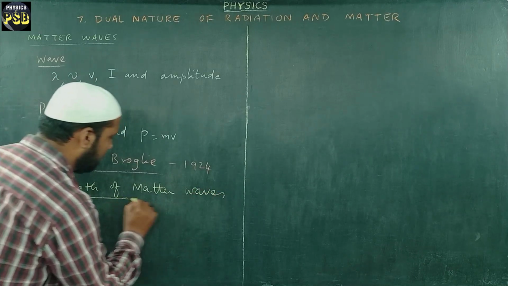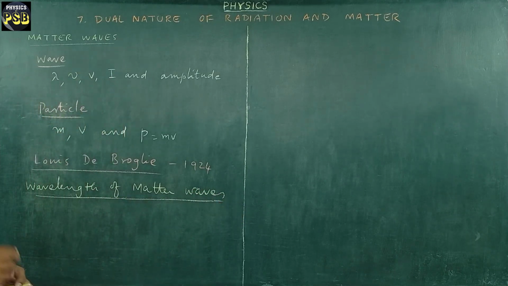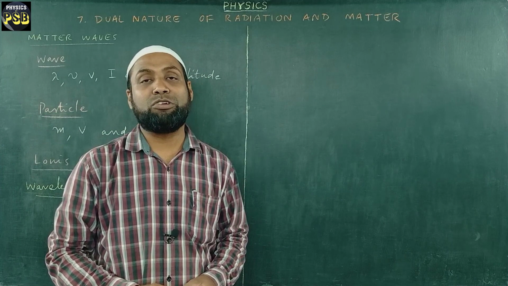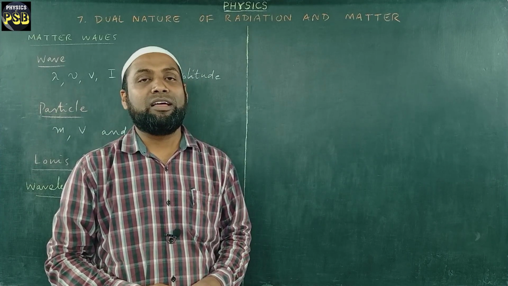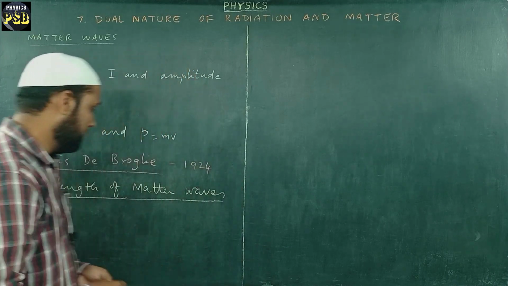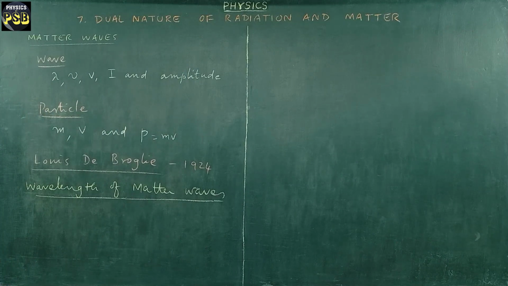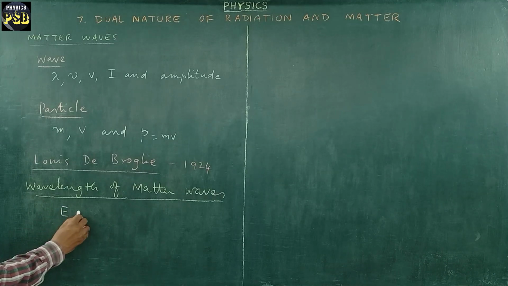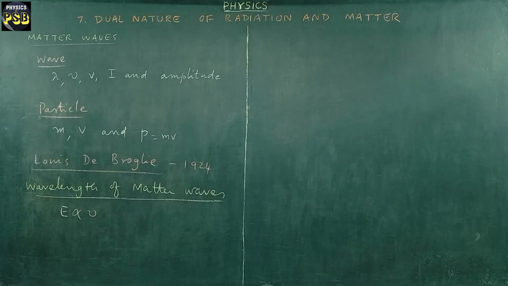To get the wavelength of matter waves, he equated Planck's equation and Einstein's equation of energy. First, I'll write Planck's equation. According to Max Planck, energy of the wave is directly proportional to frequency.